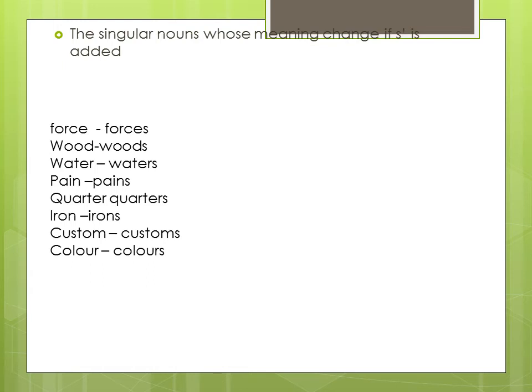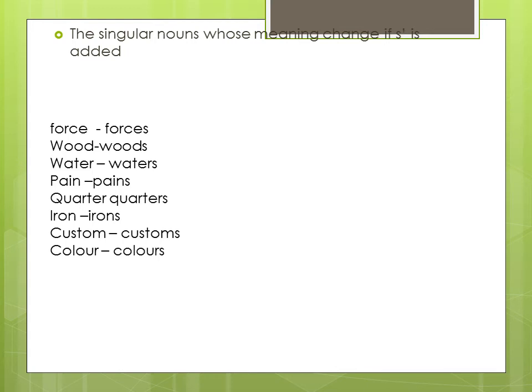Or if I say waters of river Ganga, it is totally different in meaning. So waters means water bodies sharing a common quality. We can use this in a sentence like waters of Andaman Nicobar Islands. So this is the difference between water and waters.